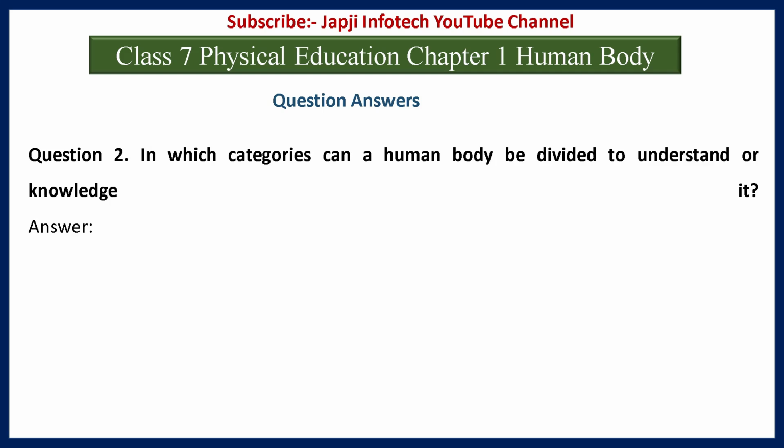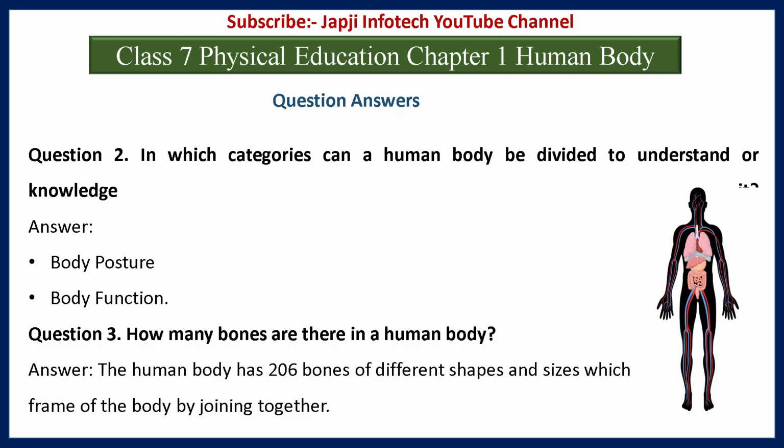And the second question is, in which categories can the human body be divided to understand it? And the answer is body posture, body function. And question number three is, how many bones are there in a human body? And the answer is the human body has 206 bones of different shapes and sizes which frame the body by joining together.